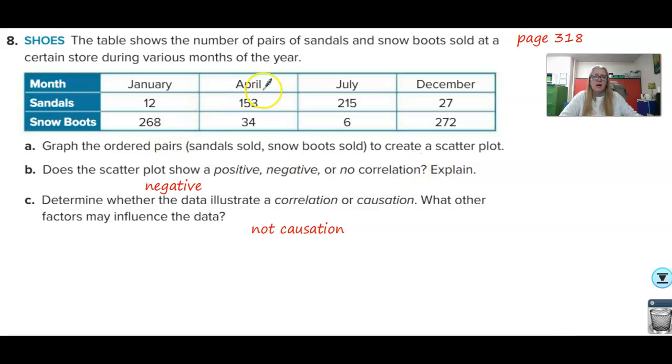As one thing goes up, the other thing goes down. That's a negative correlation. Determine whether the data are a causation. It's not a causation. Sandal sales and snow boot sales are both caused by the weather changing, but they don't cause each other. They just happen to be impacted by the same factor, the weather.